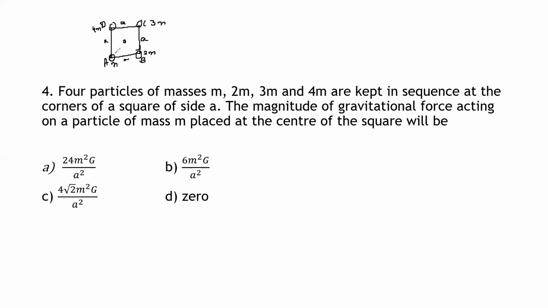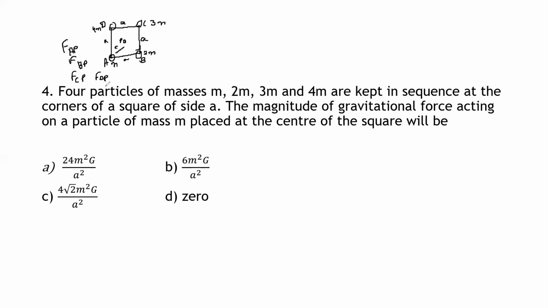From point A, we can take the force as F_A. I'll consider the center as point P, then F_BP, then F_CP, then F_DP. These are the four forces.